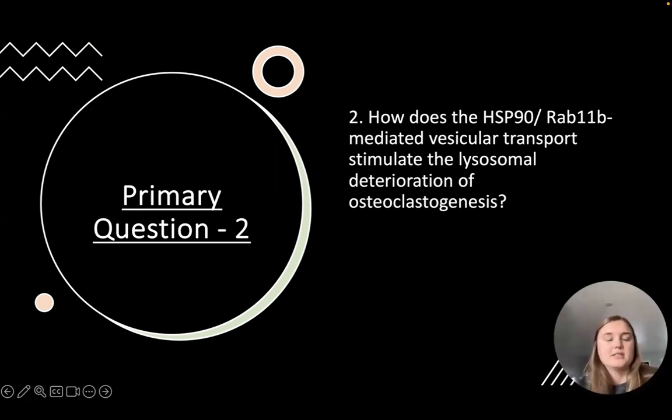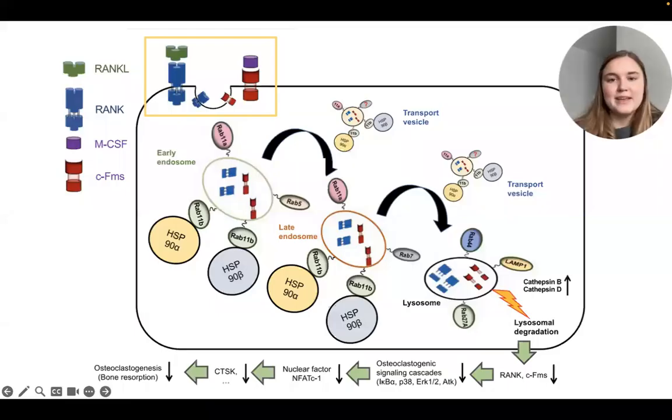While our second question is looking at how the HSP90 RAB11B mediated vesicular transport stimulates the lysosomal deterioration of osteoclastogenesis. This is a model showing the role of HSP90 in regulating the lysosome-mediated proteolysis of CFMS and RANK surface receptors via directly modulating RAB11B function in osteoclast development.